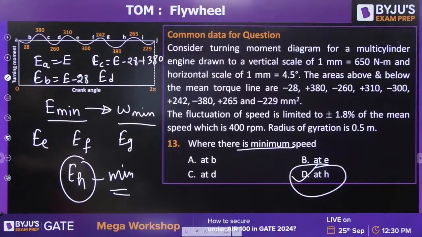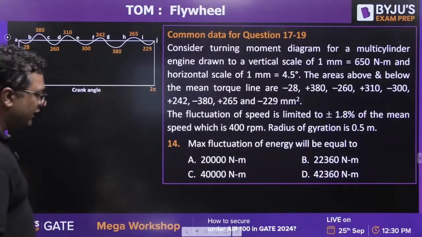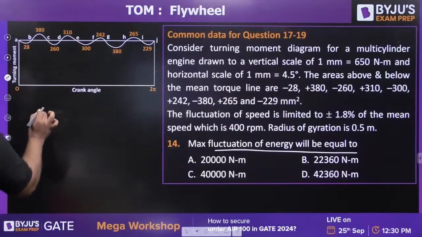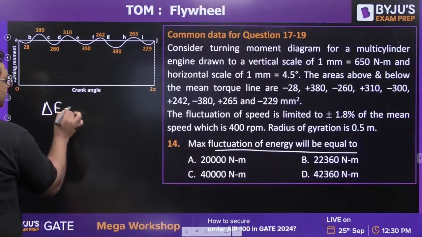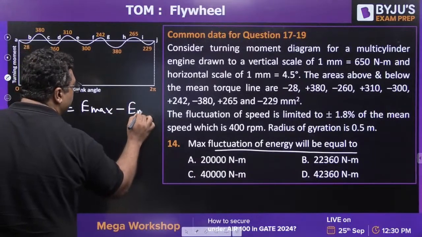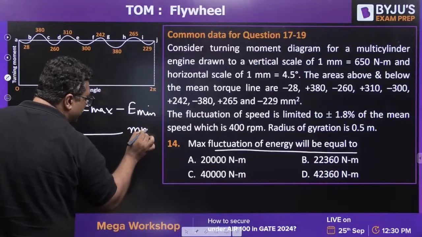Okay. Next question, guys. With the same data, you need to find out the maximum fluctuation of energy. This time you will be doing the same thing. Delta E is E max minus E min. You will get energy in mm square.